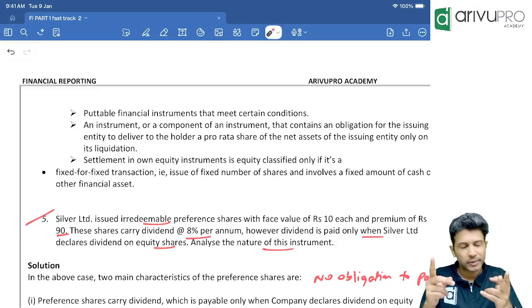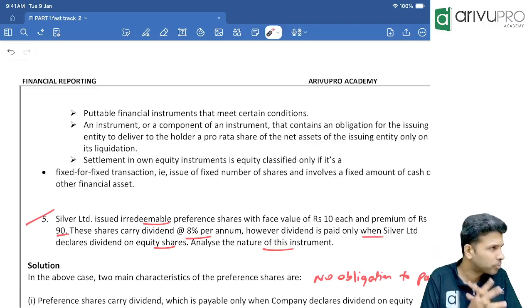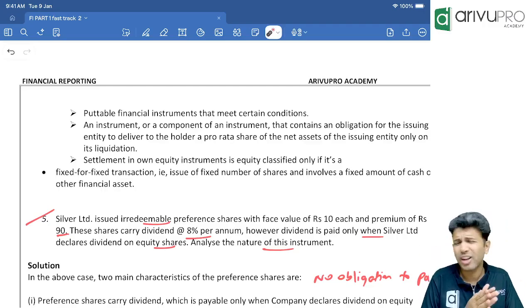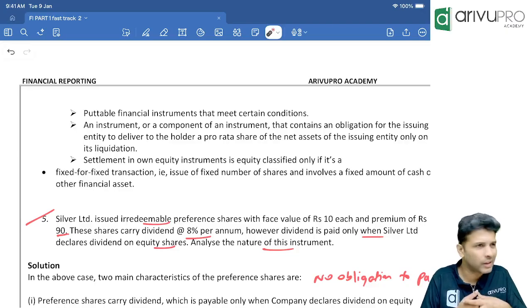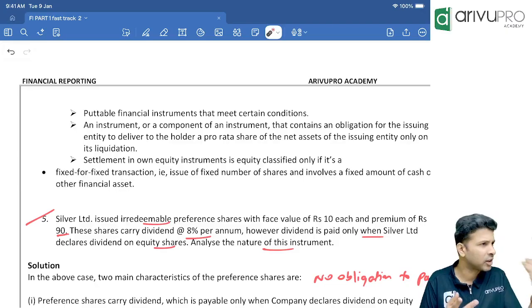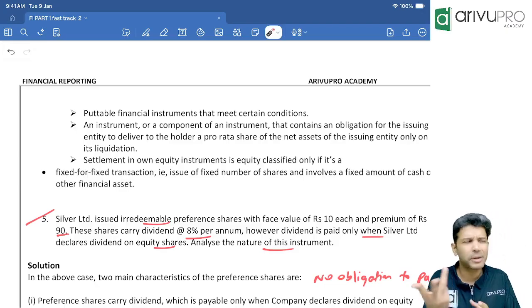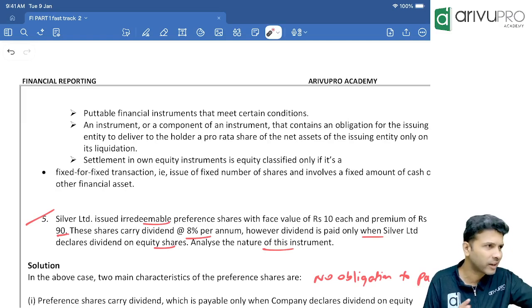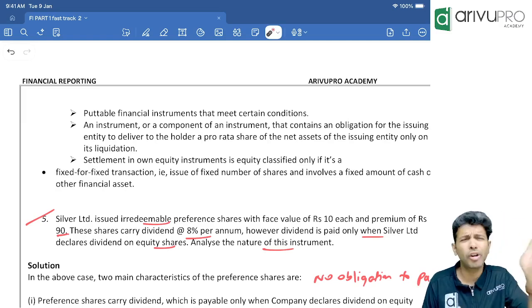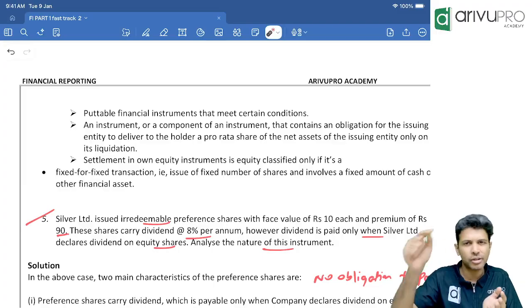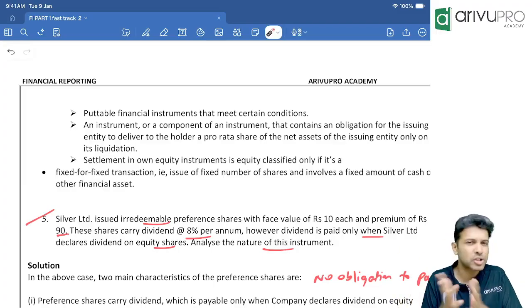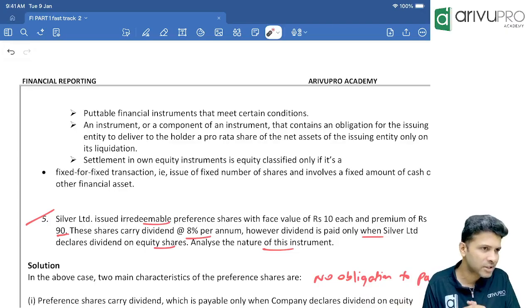Now think about it. When a company issues preference shares, in India we cannot issue irredeemable preference shares, right? The Companies Act has a prohibition. Maximum we can issue for 20 years. An infrastructure company can go up to 30 years. All this we studied in our law, correct? So use your common sense. Again, Ind AS is based on substance over legal form, reality-based accounting.